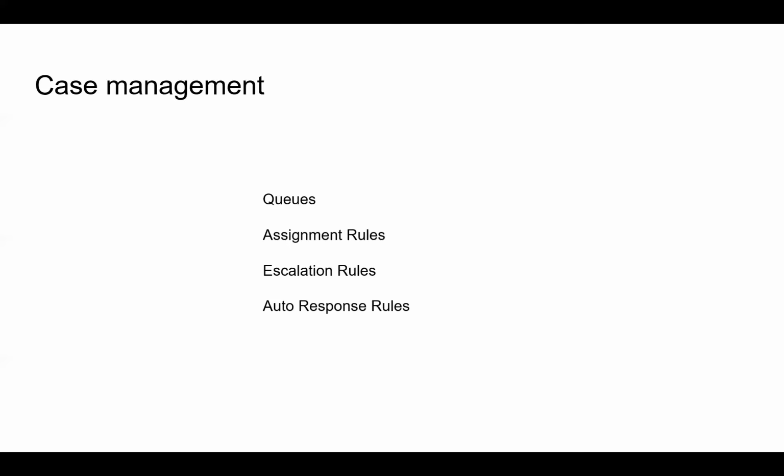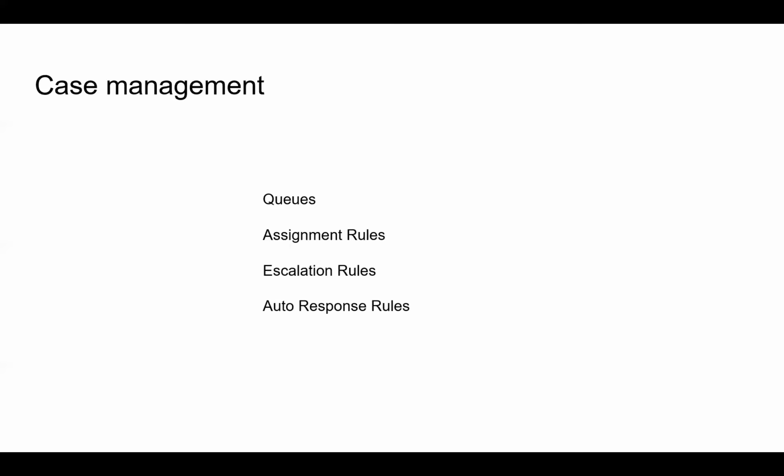Next, we have escalation rules. Some organizations enable escalation rules because if the case is not resolved within a specific time period, they need to route this case to a different set of people, the right people. Let's say it will be routed to the management level. The purpose of escalation rules is to make sure customers are getting better service.